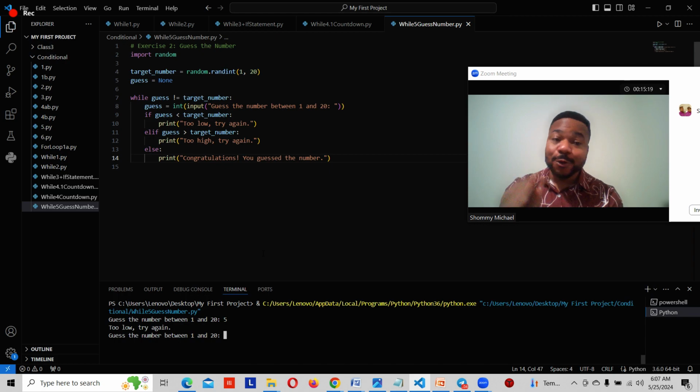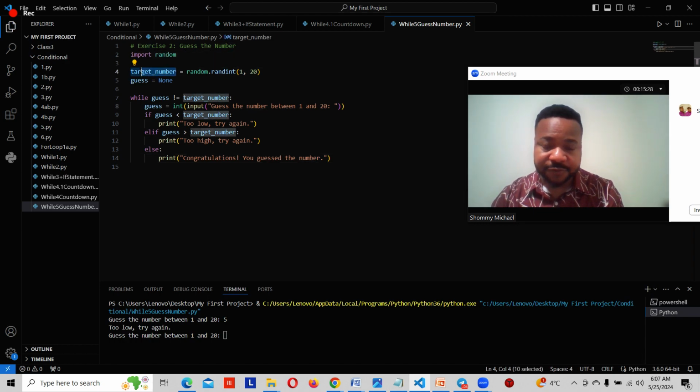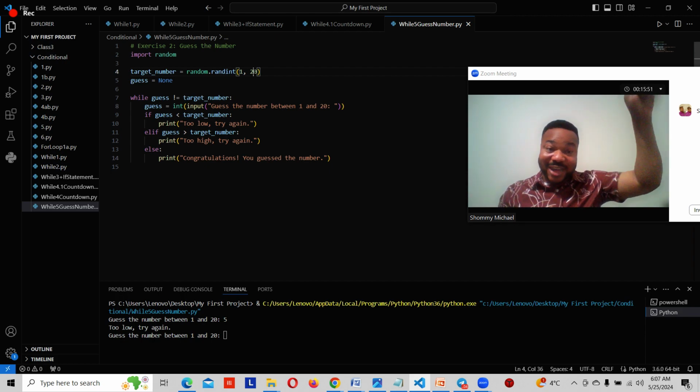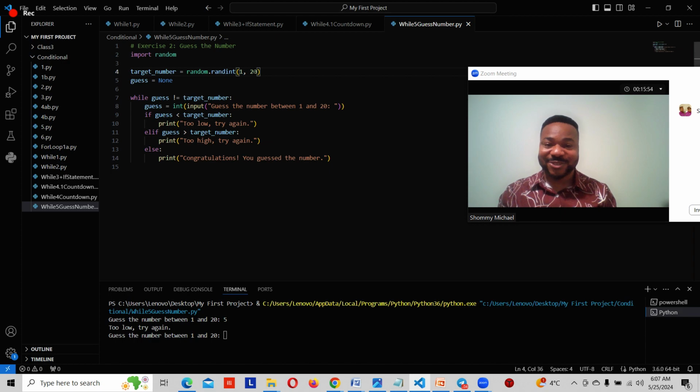So Python knows the number that it wants in its mind, because we've said Python should help us store this target number in a variable. And we are not assigning anything inside this variable. We are telling Python the number should be from 1 to 20. Just keep that number in your mind, Python. If we guess it correctly, tell us that, hey, the number is correct. If the number is too low compared to the number you have in your mind, tell us that the number is low. If you enter any number and the number is too high, tell us that the number is high. But whenever we get the number correctly, tell us congratulations.